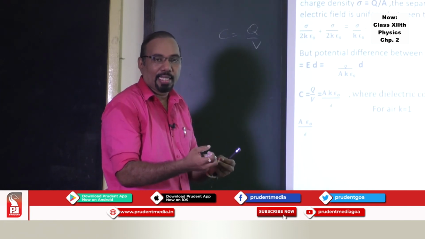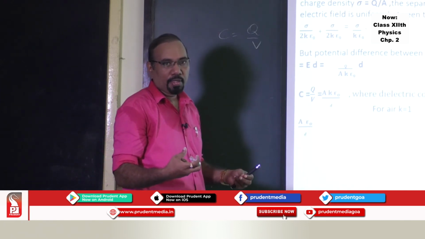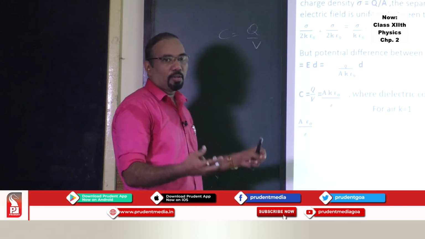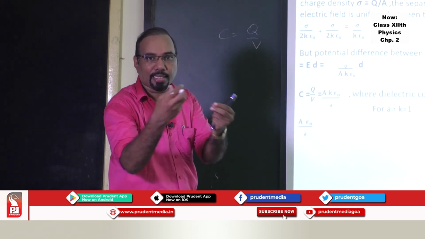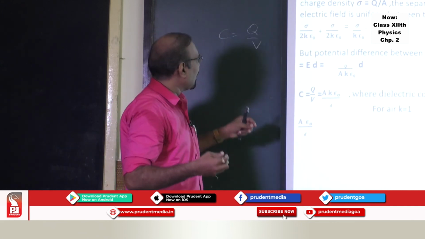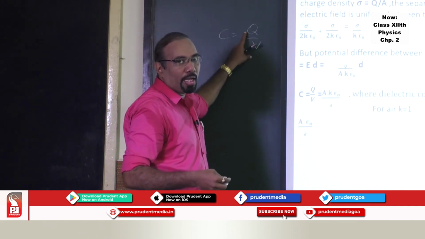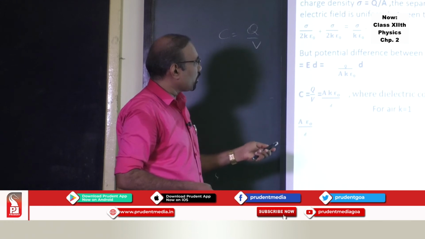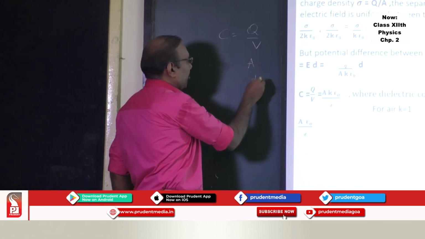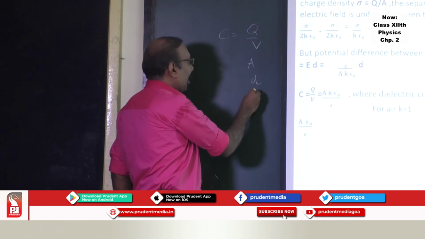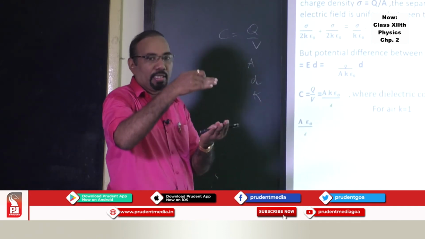The resistance of a conductor is a characteristic of the conductor. Likewise, the capacitance is a characteristic of that particular assembly, and it does not depend on Q and V. It depends on geometrical factors, area, the distance between the two plates, and the dielectric medium between the two plates.